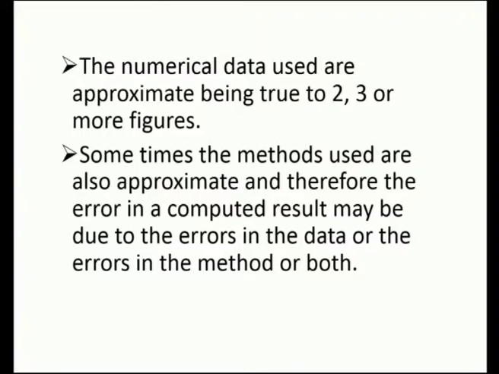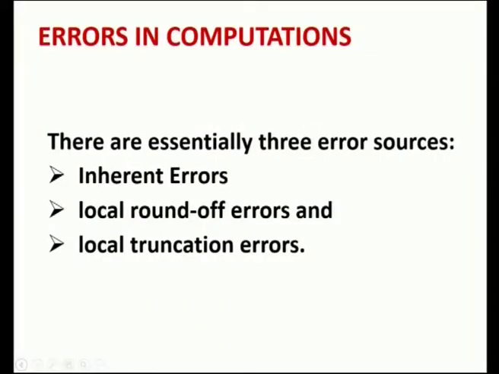It is not 100% true, right? And therefore the error in a computed result may be due to the errors in the data or the errors in the methods, or both. So there are two types of errors, errors due to data and errors due to the methods used. Sometimes both the data error and method error will cause the error.